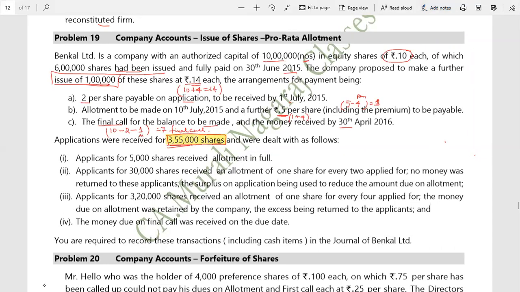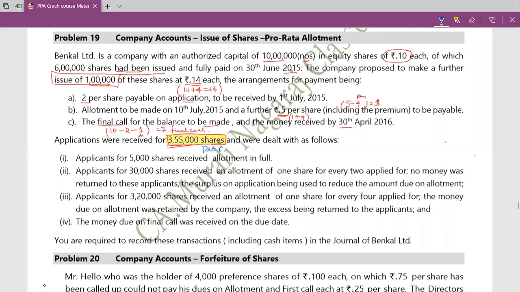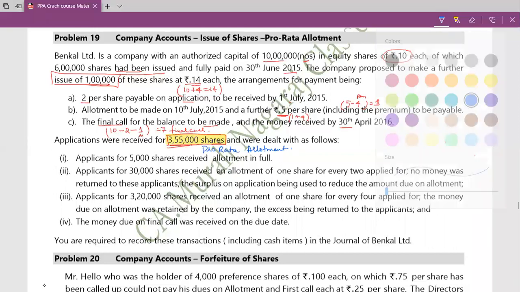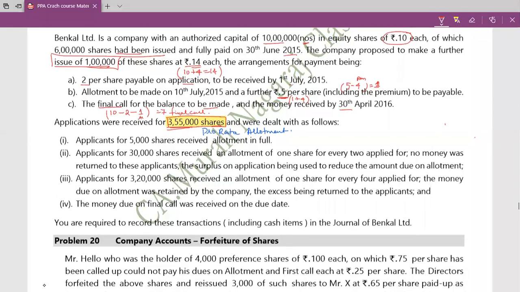It is oversupply, over application. So therefore, this is what we call pro rata allotment.